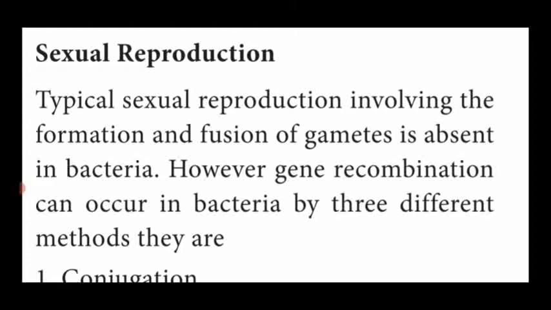How does the sexual mode of reproduction take place? By the transfer of genetic material which is present at the center of the bacteria. What is that? Nucleoid or incipient nucleus, which contains the DNA. This DNA acts as the genetic material. This DNA is transferred from one bacterium to another. The first bacterium which donates the DNA is named the donor. Those receiving the DNA are named the recipient.